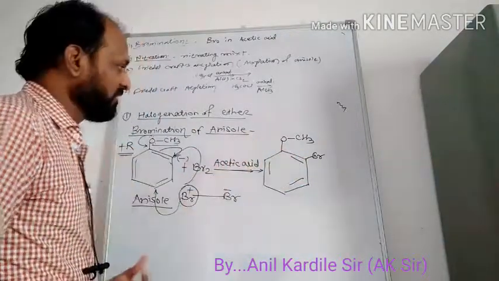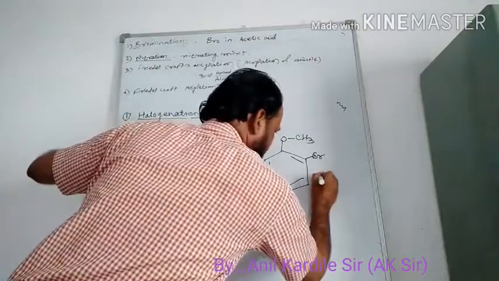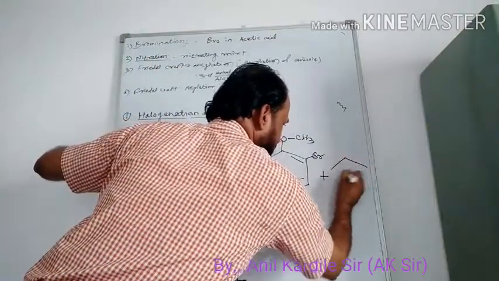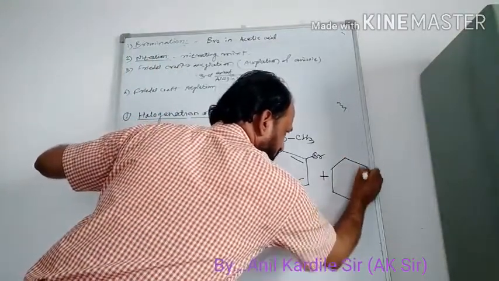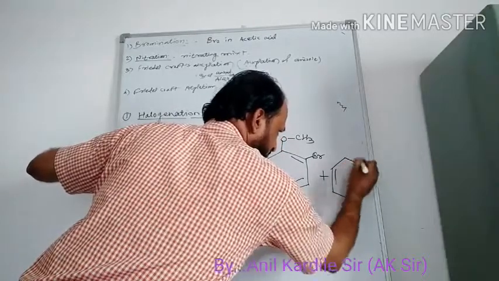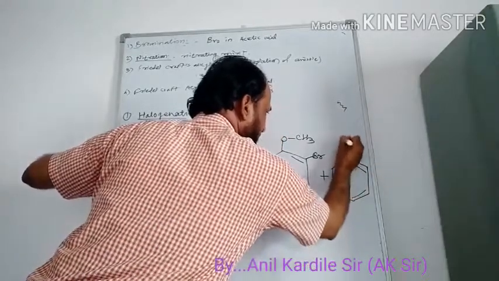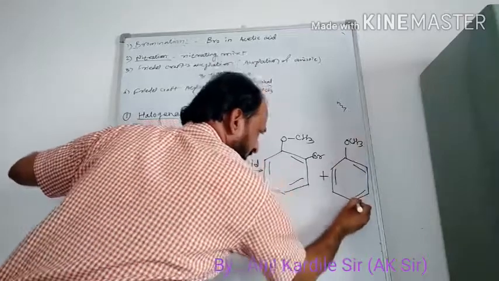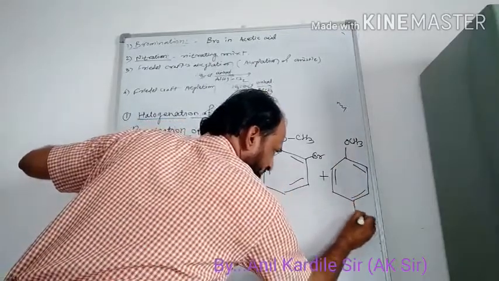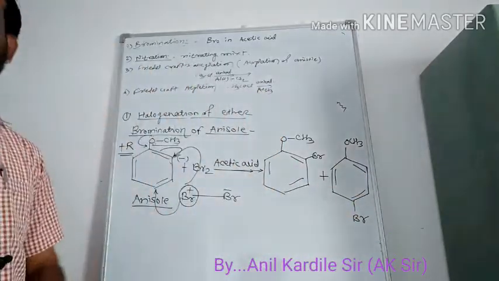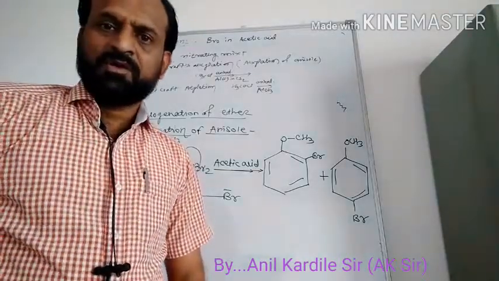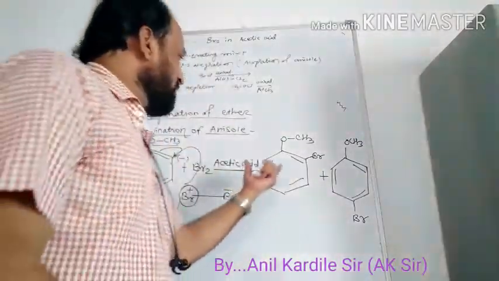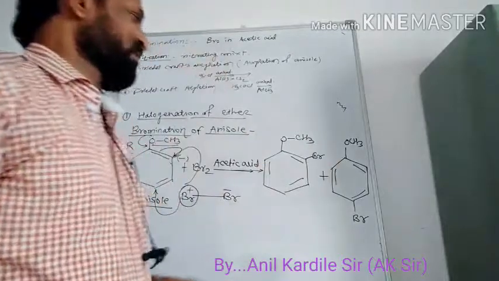Orthobromo anisole. Another product: second possibility, it is anisole and that Br plus will be attached at the para position. So my question is, which product should be the major product?